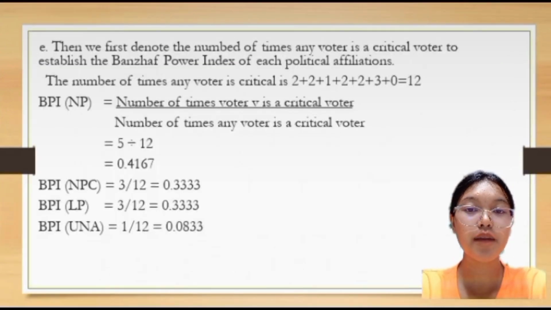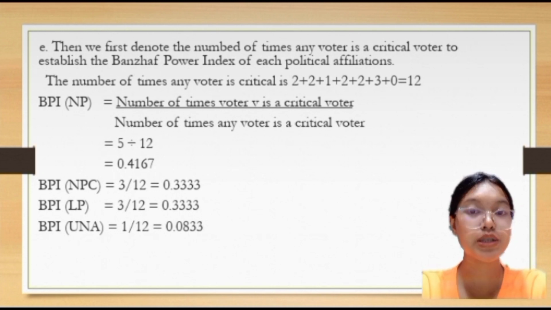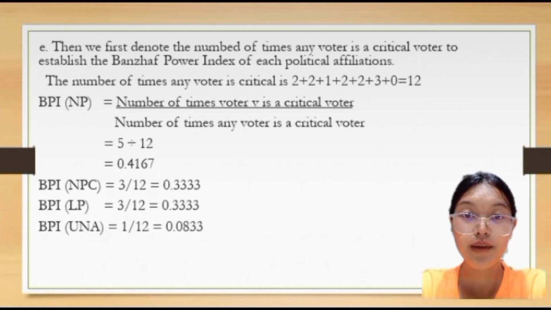Then we count the number of times any voter is a critical voter to establish the Banzhaf Power Index of each political affiliation. The number of times any voter is critical is 2 plus 2 plus 1 plus 2 plus 2 plus 3 plus 0 equals 12. Now we can compute the Banzhaf Power Index for each voter. We take first the NP. BPI of NP equals the number of times the voter is a critical voter over the number of times any voter is a critical voter.